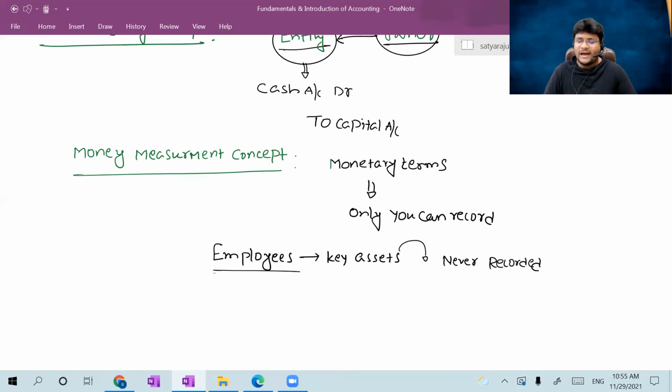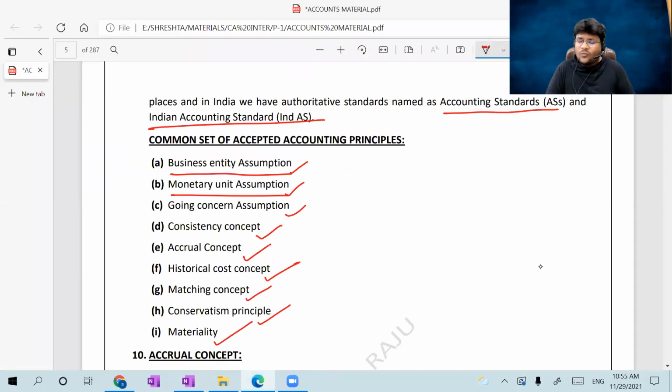So that's why, as per the money measurement concept, employees are not treated as assets. Even though they are assets, they are not expressed in monetary terms, so we do not record them in the balance sheet. Hope you got it. Any item, not only the employee, if you are able to express it in terms of money, then only you can put it into the books of accounts. Otherwise, simply ignore. That is the money measurement concept.